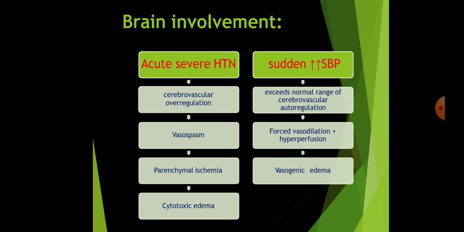Then the brain involvement. What happens in the brain? Due to acute severe hypertension and cerebrovascular dysregulation, there is vasospasm, parenchymal ischemia, cytotoxic edema, and when there is a sudden increase in the systolic BP, which exceeds the normal range of cerebrovascular autoregulation, there is forced vasodilatation and hyperperfusion leading to vasogenic edema.